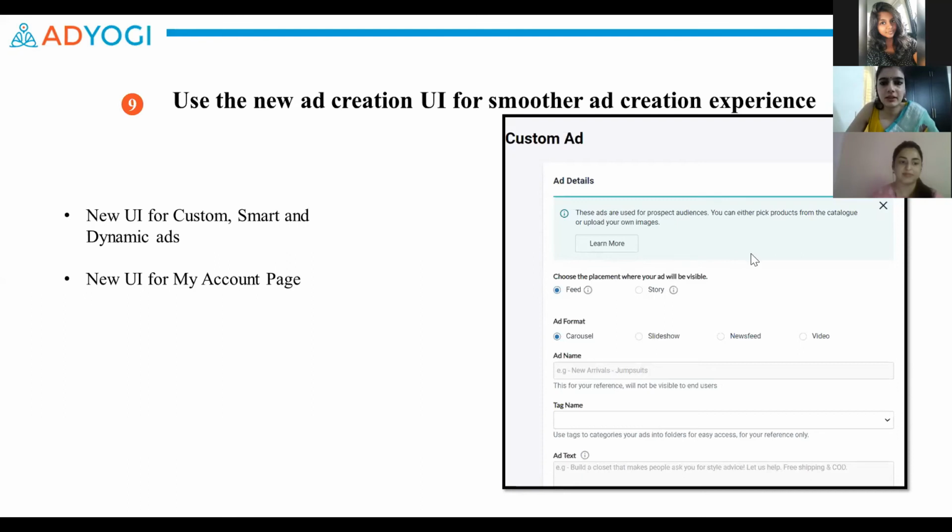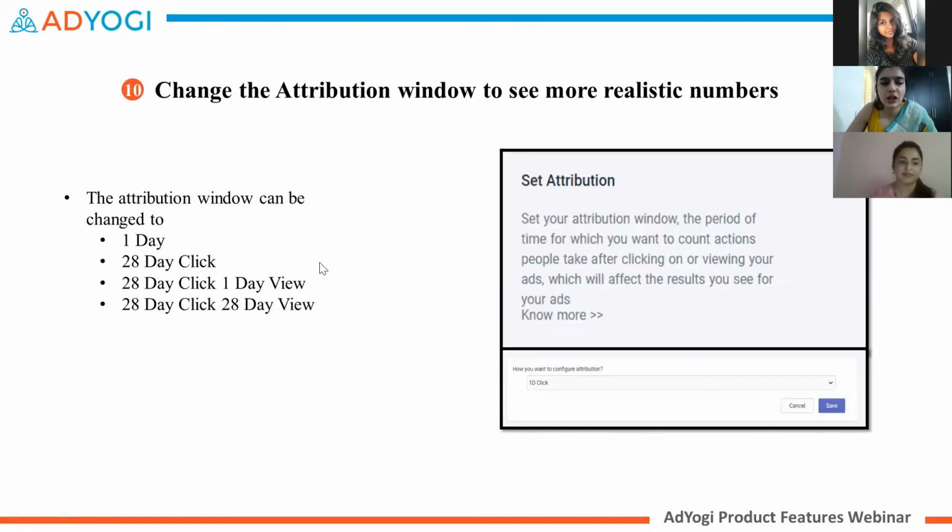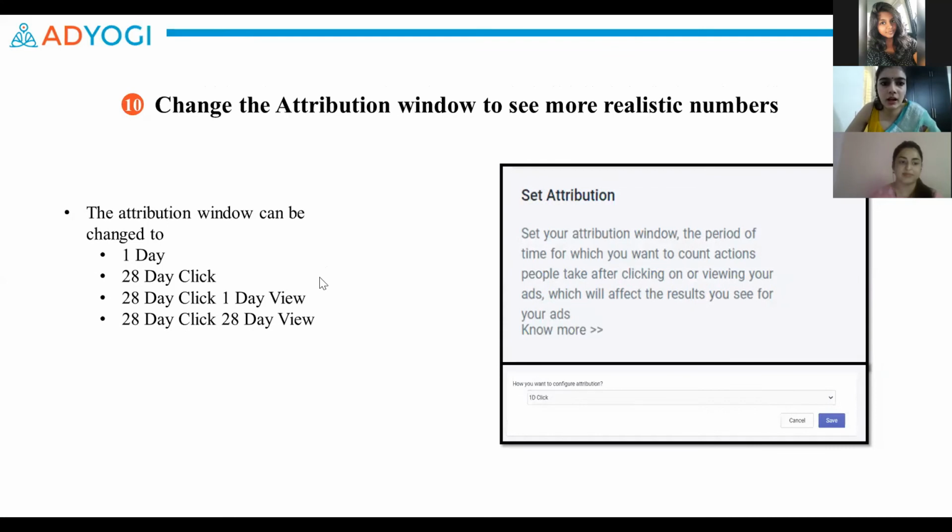Lastly, we have the attribution change. So now you can change the attribution of your ad account for the AdYogi ad account right on the platform. This one is kind of a tricky one because usually we've seen there's a lot of confusion around attribution and people are confused that, okay, hey, my Facebook panel is showing a different number of sales than the AdYogi, and the AdYogi doesn't ever match with the Facebook. And the root cause for all of this is, of course, the attribution.